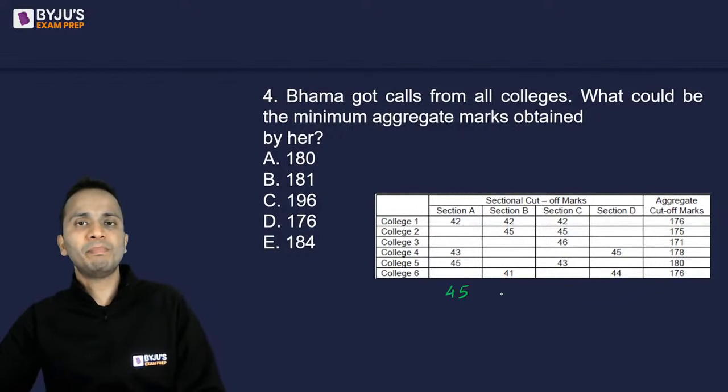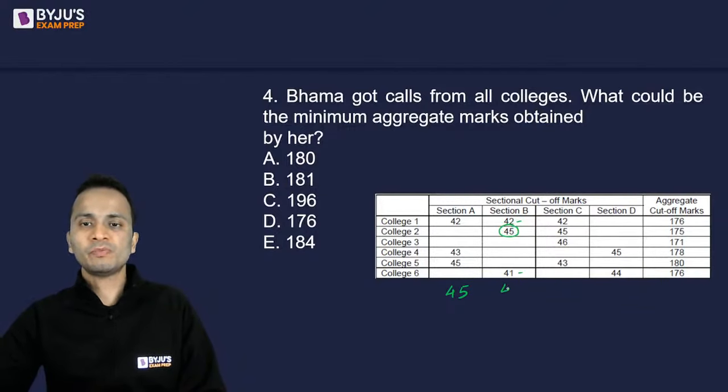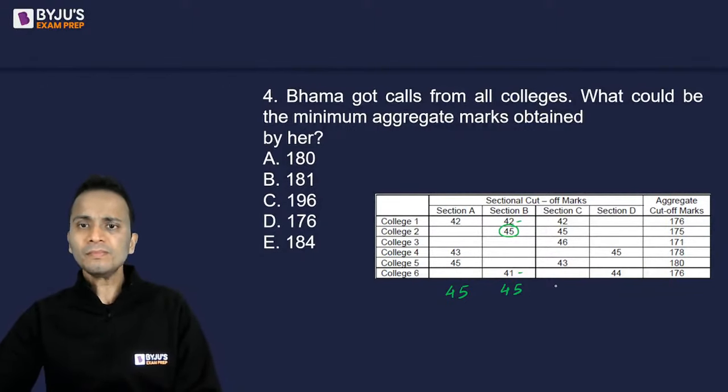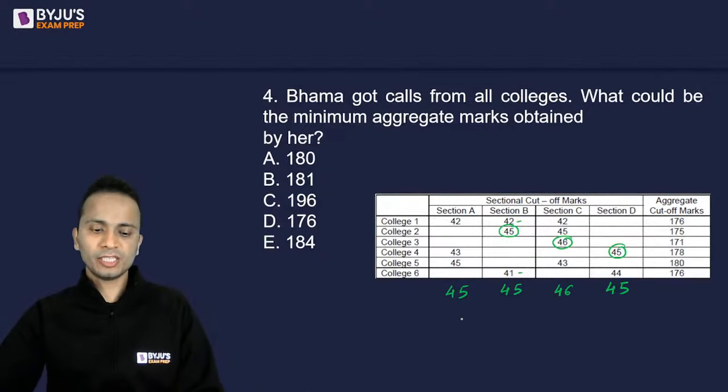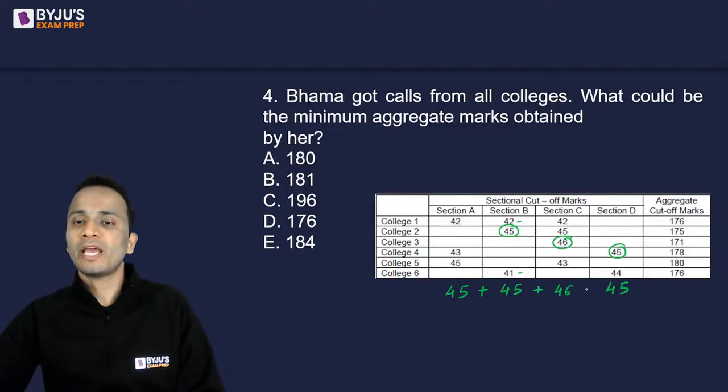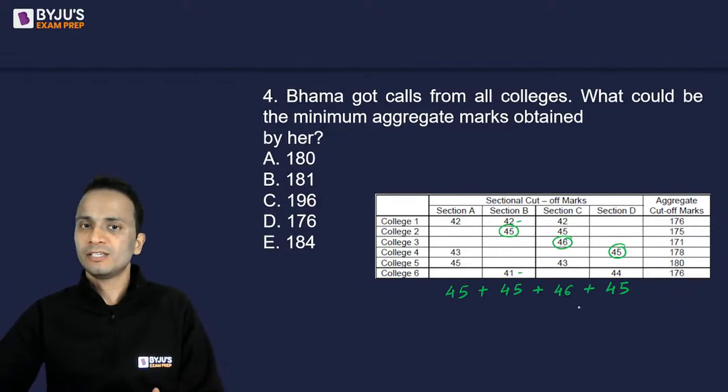Similarly, what will be the bare minimum score in section B? In section B, 42, 41, but higher is 45. So this person has to score 45 marks in section B. Similarly, 46 marks in section C and 45 marks in section D. So this is the bare minimum marks that this person has to score to clear the sectional cutoffs for A, B, C and D, right?